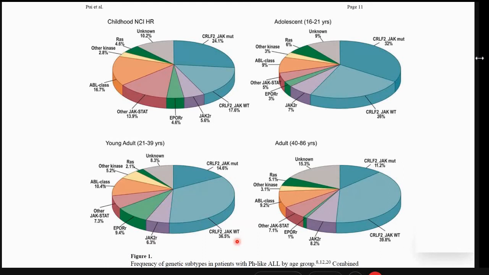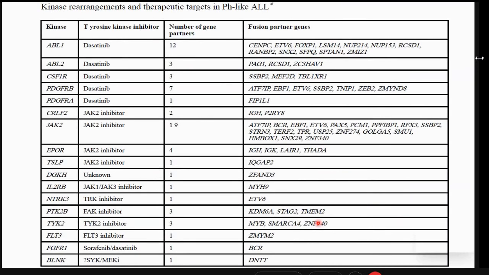Now, it is very heterogeneous. Depending on whether the PH-like ALL is in childhood, adolescents, adults, or young adults, there are various mutations. This is an excellent paper by Ching-Hon Pui, and they analyzed more than 800 patients of PH-like ALL over a retrospective database going back almost 20 years. They could identify different mutations in this PH-like ALL, but they varied according to which age group of patients they were dealing with. And these are the certain suggested targets.